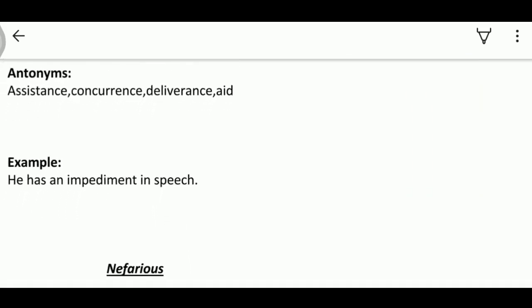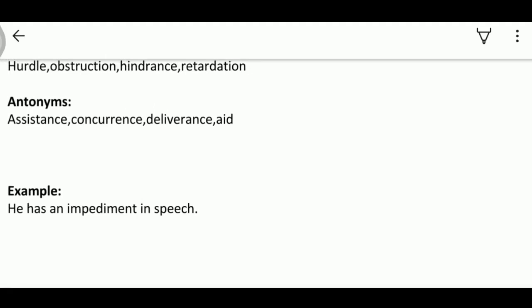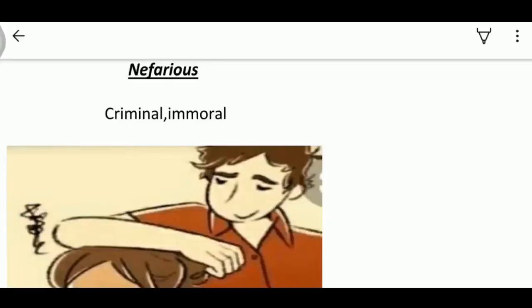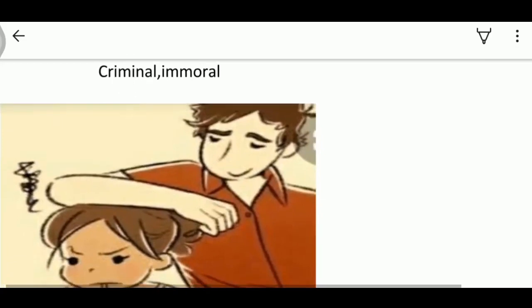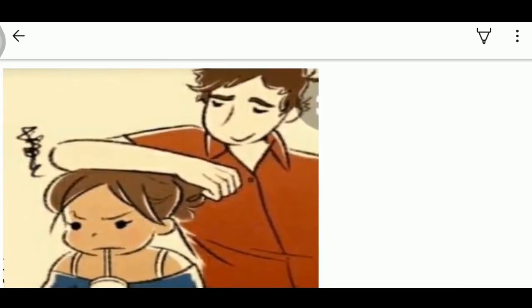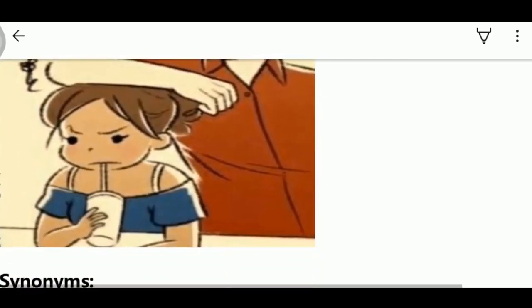Now, look at the example. The example is he has an impediment in speech, means that the specific man has a problem in speaking. The next word we have is nefarious. Nefarious means criminal or immoral. Any person indulged in crime or doing immoral is said to be nefarious. Likewise, in the picture, the boy is said to be nefarious for bullying a girl.